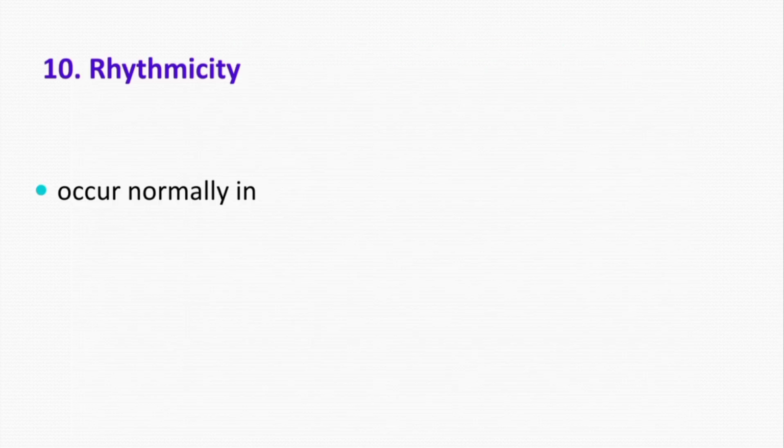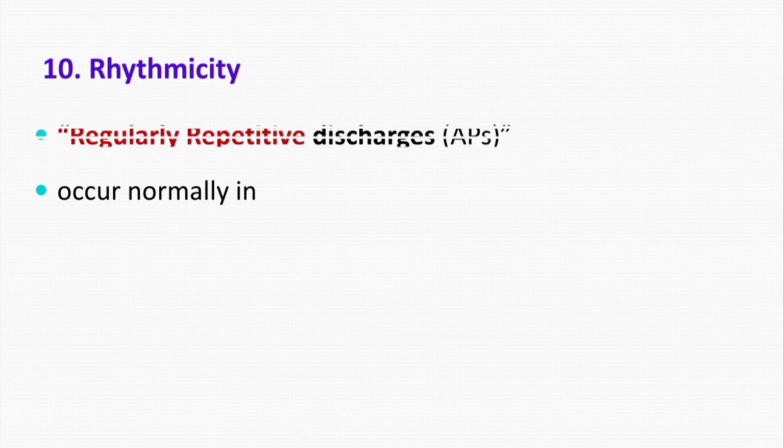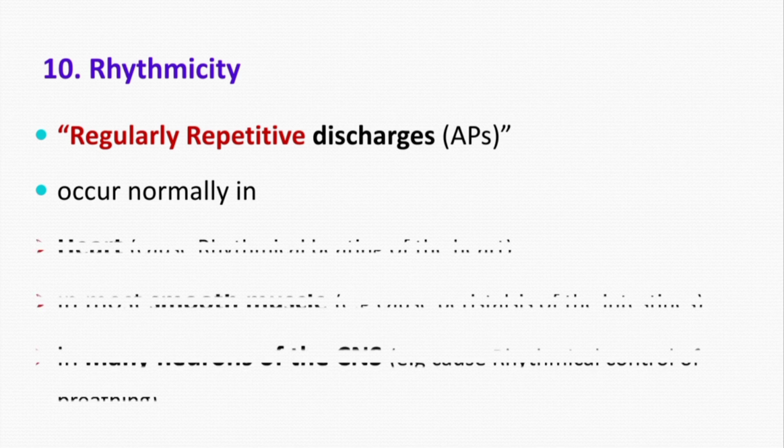Then the next property of the action potential is rhythmicity, and this is the final property. Rhythmicity basically means regularly repetitive action potentials, or discharge. This occurs normally in many places of the body.